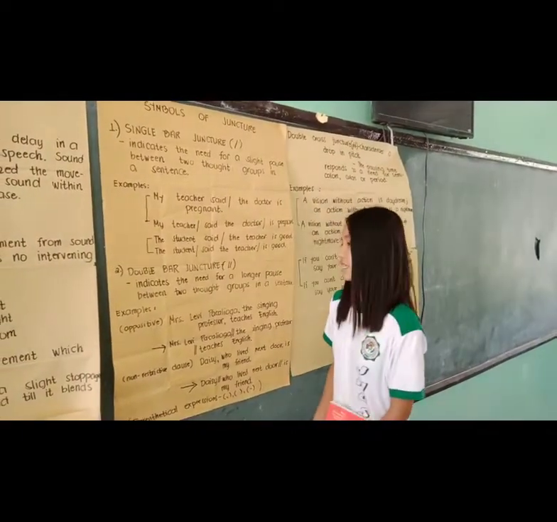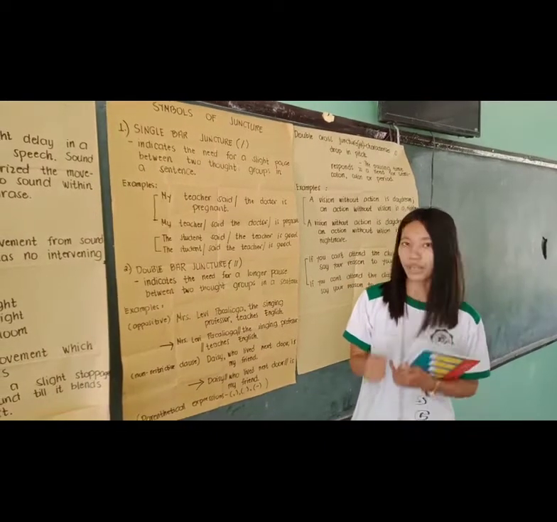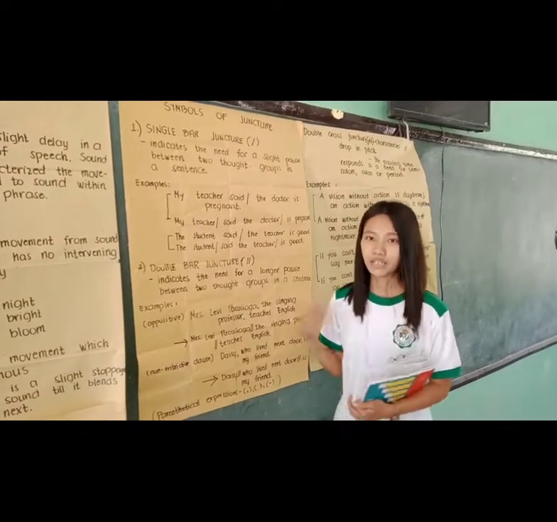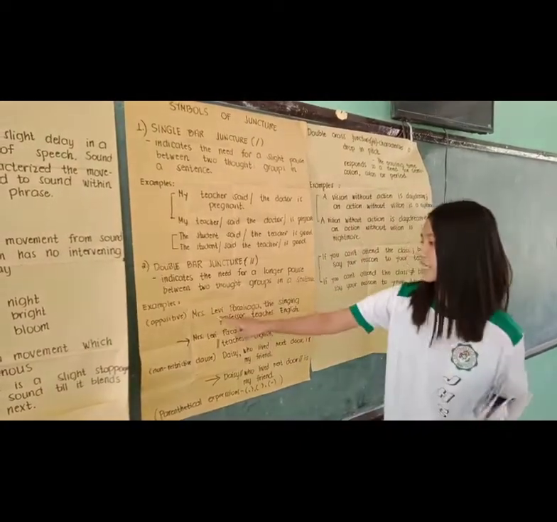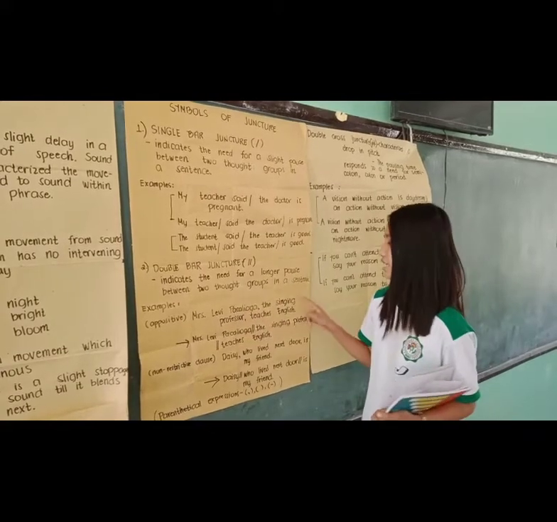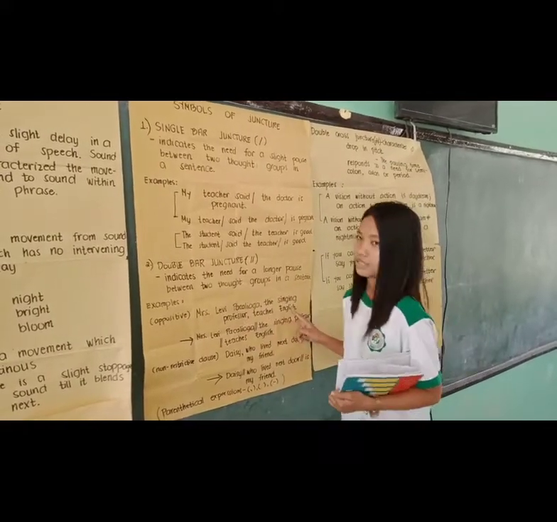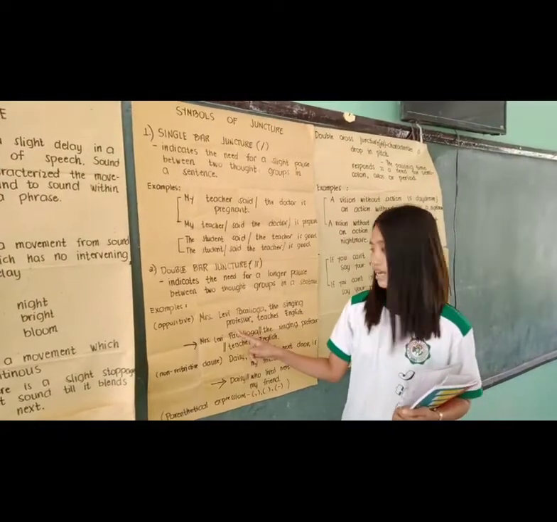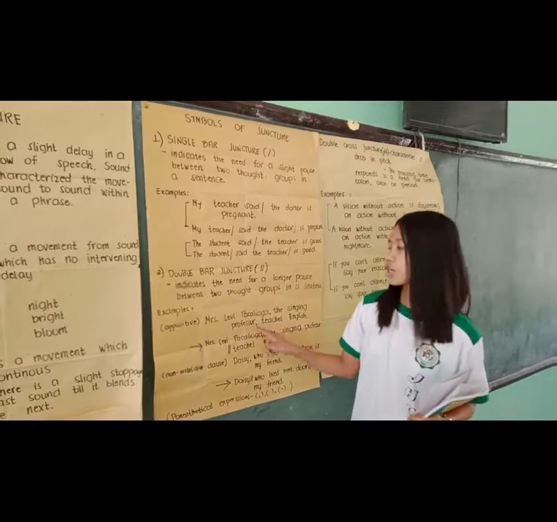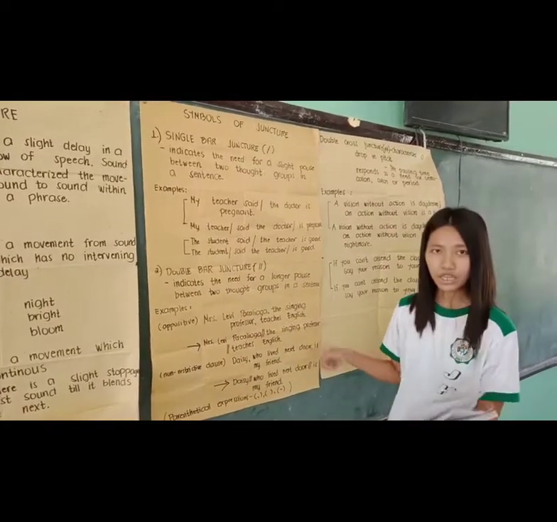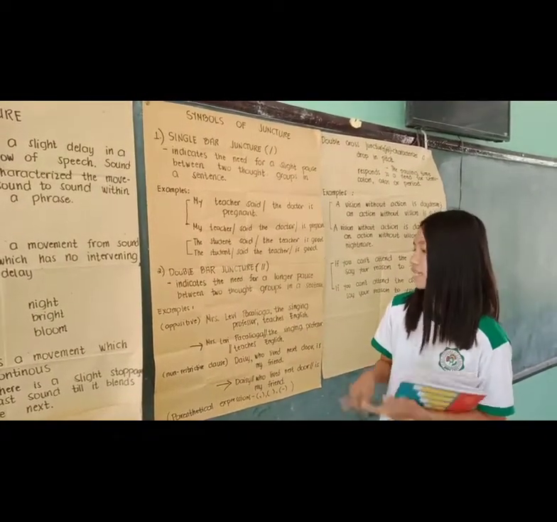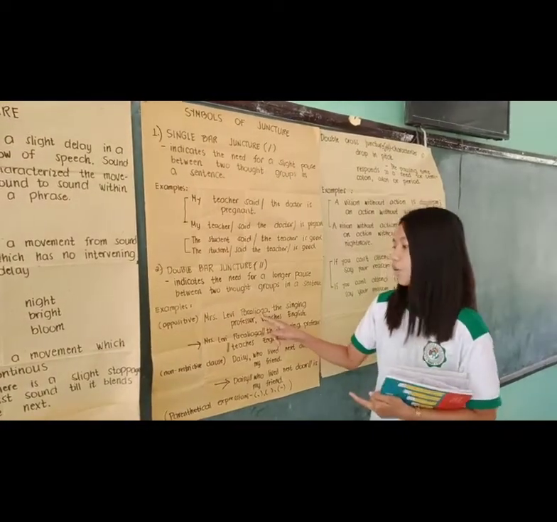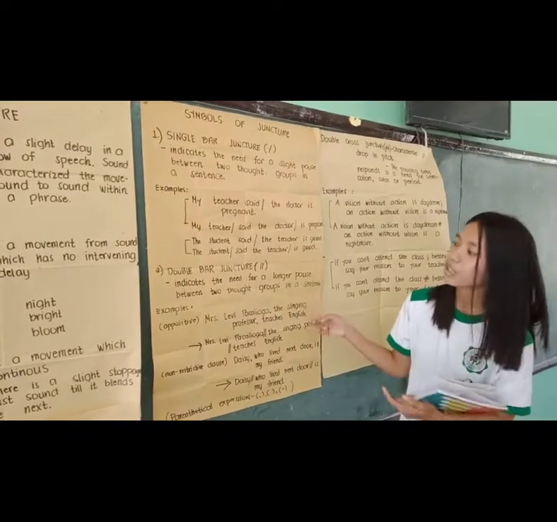An appositive provides information that further identifies and describes the subject. For example: Mrs. Libby Pakalyuga, the singing professor, teaches English. In this sentence, the singing professor is an appositive because it gives another piece of information about the subject, Mrs. Libby Pakalyuga. So we are going to use double bar juncture.